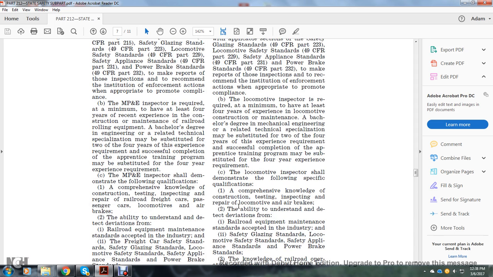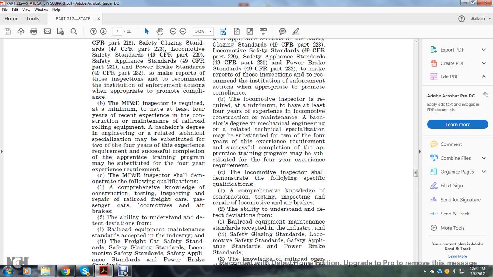B. The Locomotive Inspector is required, at a minimum, to have at least 4 years of experience with locomotive construction and maintenance. A bachelor's degree in mechanical engineering or a related technical specialization may be substituted for 2 to 4 years of the experience requirement. Successful completion of an apprenticeship training program may be substituted for the 4-year experience requirement.